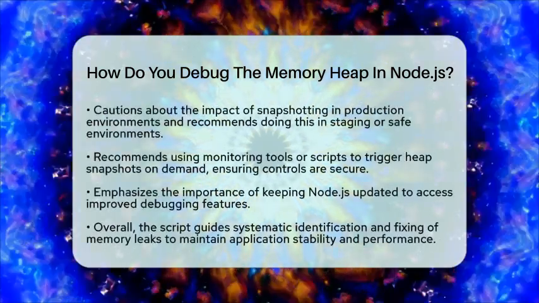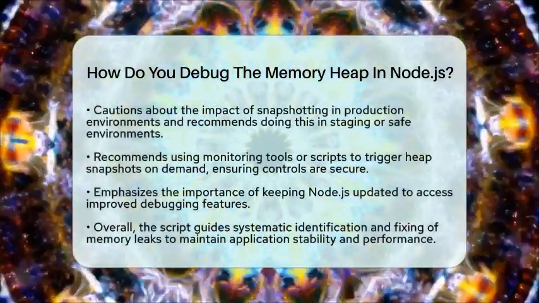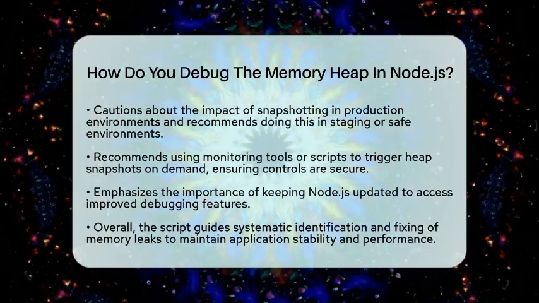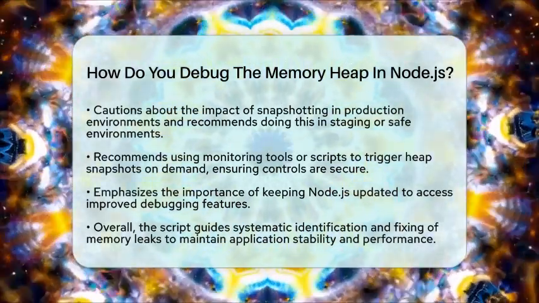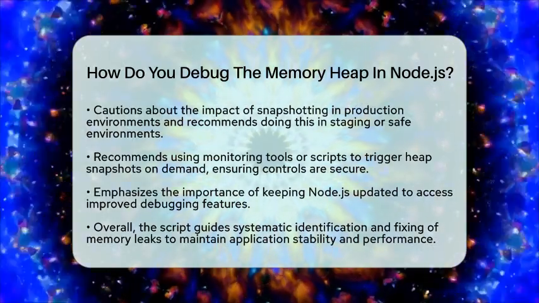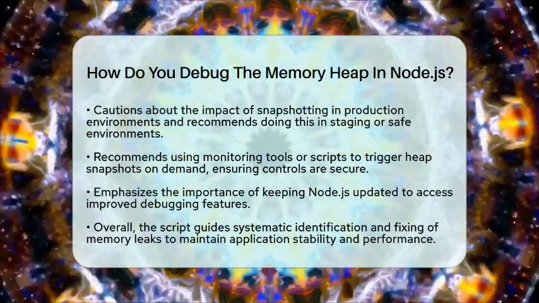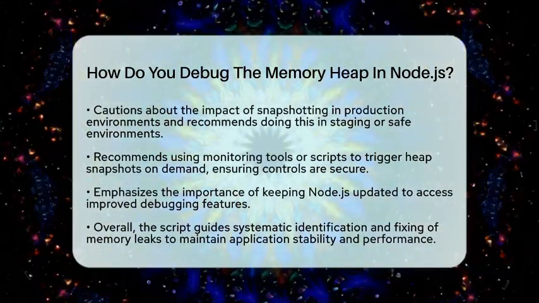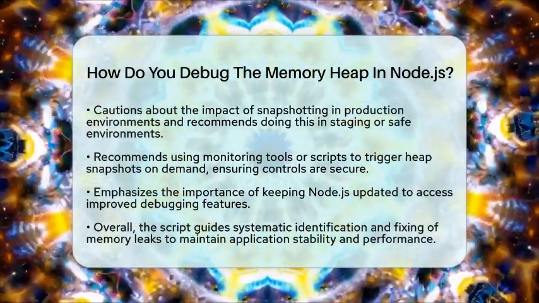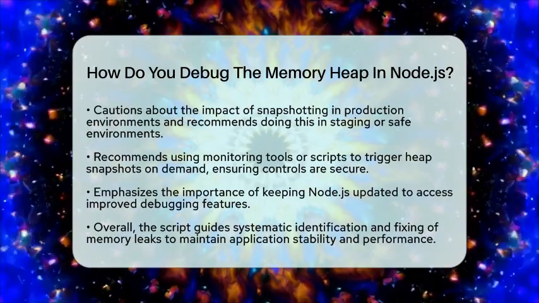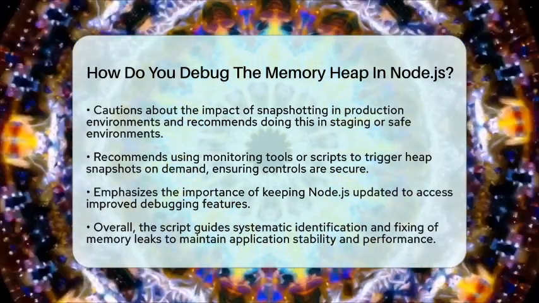You can also use monitoring tools to track memory trends over time, or set up HTTP endpoints or scripts to trigger heap snapshots on demand. Just make sure these controls are secure and not accessible publicly. Regularly updating Node.js helps because newer versions include better diagnostic tools and features for debugging memory issues.